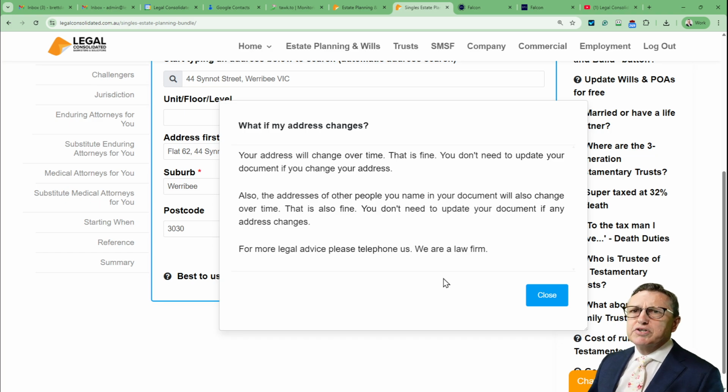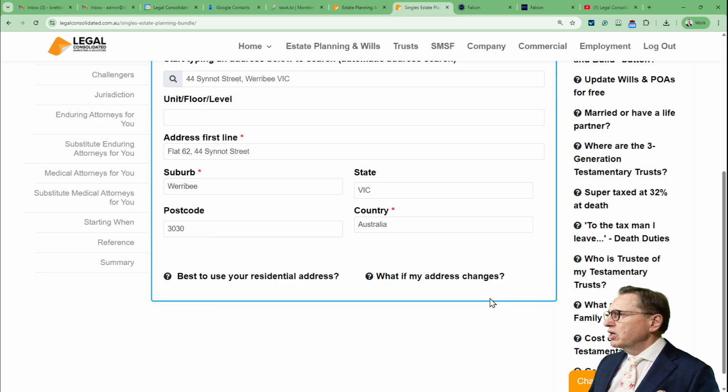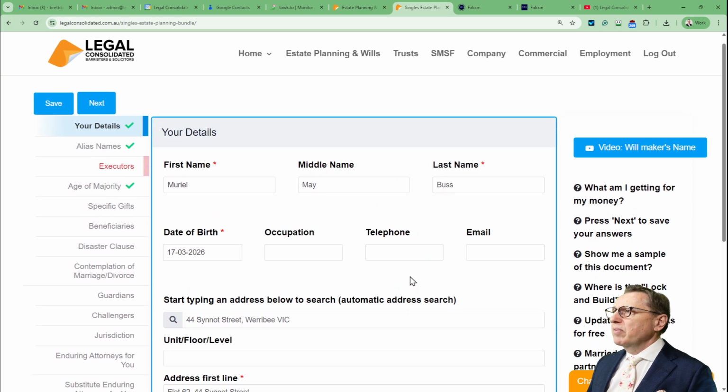If your address changes, it doesn't matter. Addresses will change, your beneficiary's address, your address will change from time to time. That does not matter. You don't need to update your will just because you change your address. We'll now move to alias names.